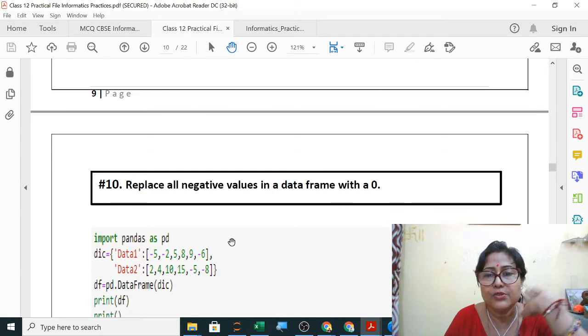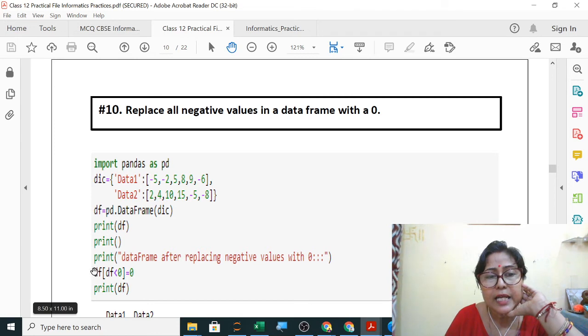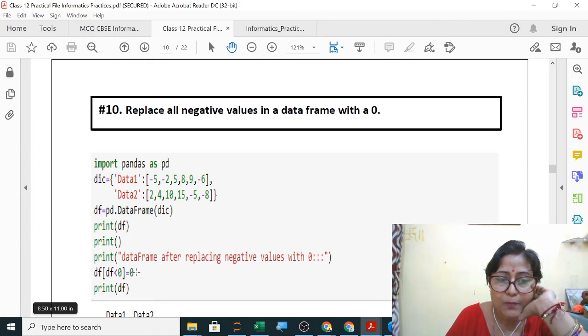Next, replace all negative values. So where clause, you directly use double equals to, and whichever. So here less than 0 is negative values. This is very easy. You will create the DF, and then you will give a condition here that DF values whichever is less than 0, that is the negative value, it will be filled with 0. So only this line is important. Creation of DF you already know.